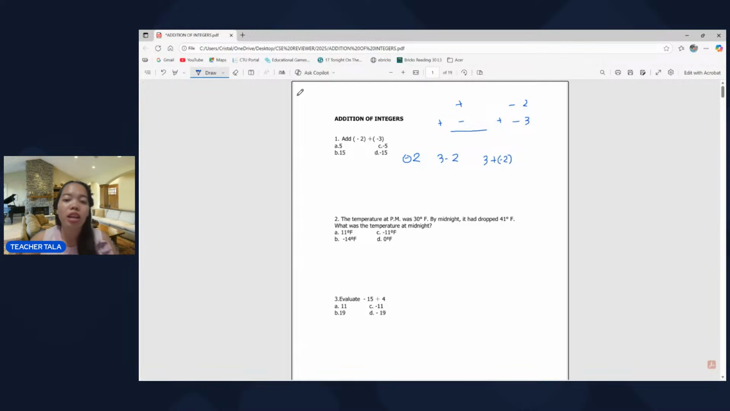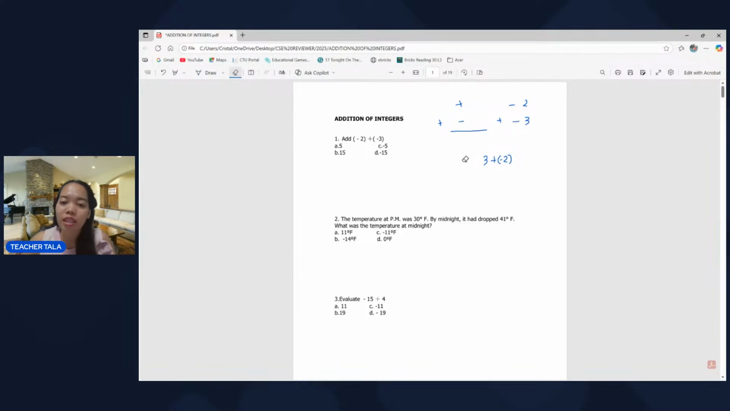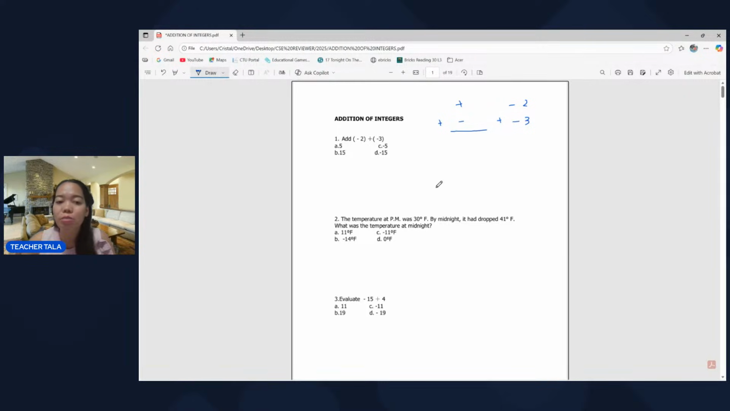So naka-enclose siya sa parenthesis kapag dala-dala niya yung sign. Pero kung hindi po siya naka-enclose sa parenthesis, that means that sign is actually an operation and not the sign of that number. Okay, so I hope malinaw. Kasi marami po tayong parenthesis na madadatnan as we go through.